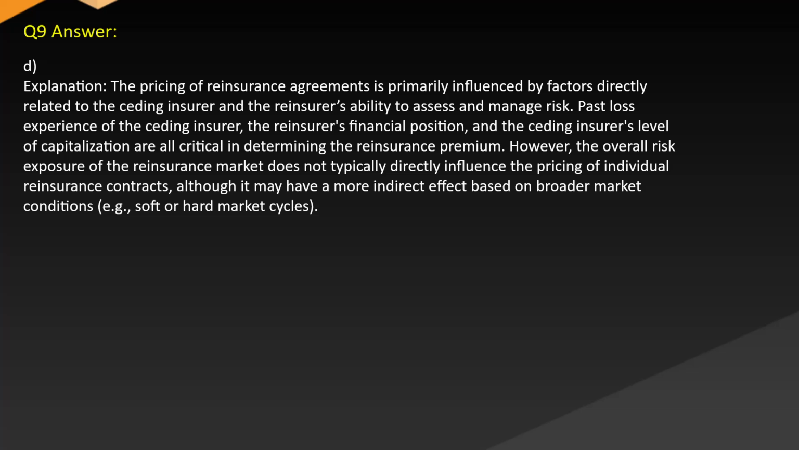Answer: D. Explanation. The pricing of reinsurance agreements is primarily influenced by factors directly related to the ceding insurer and the reinsurer's ability to assess and manage risk. Past loss experience of the ceding insurer, the reinsurer's financial position, and the ceding insurer's level of capitalization are all critical in determining the reinsurance premium. However, the overall risk exposure of the reinsurance market does not directly influence the pricing of individual reinsurance contracts, although it may have a more indirect effect based on broader market conditions, e.g., soft or hard market cycles.